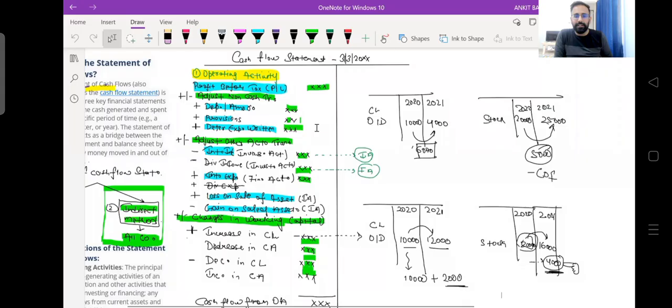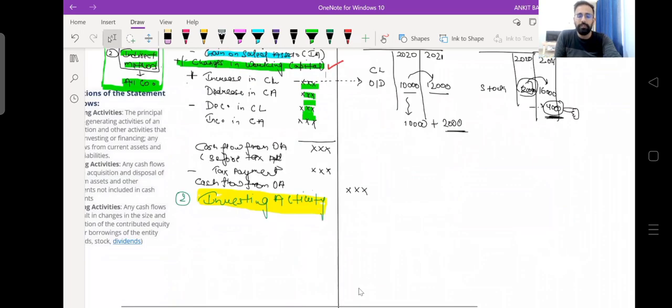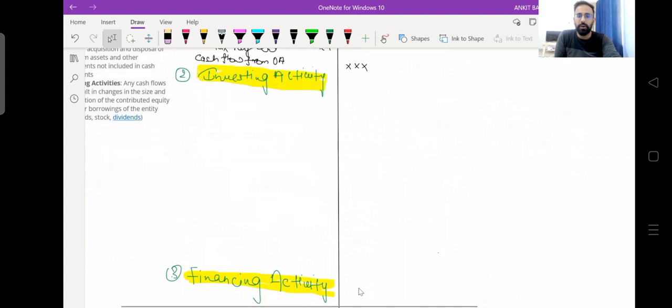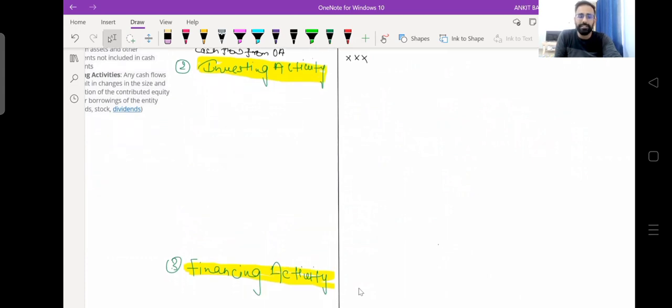So we have seen that in operating activity, we start with profit before tax, and after that we make some adjustments. We take PBT, which is calculated in the profit and loss account, and we adjust non-cash transactions and other activity transactions, and also see working capital changes. This is how we calculate cash flow from operating activity. Now we will see how companies record their transactions related to investing activity and financing activity.